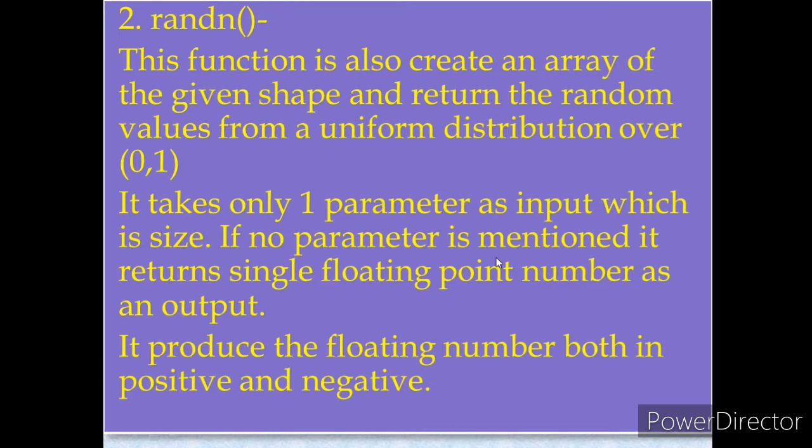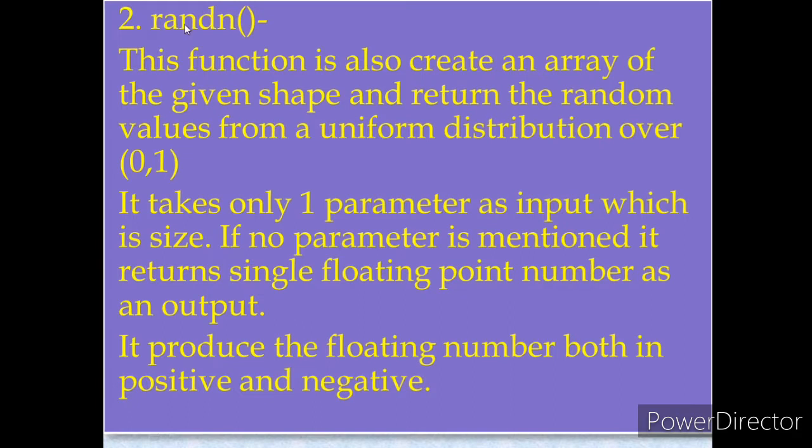And if no parameter is mentioned, that is, if you have not written anything inside the brackets of rand_n, then it returns a single floating point number as an output. That means if you do not specify anything in the brackets when you use this function, it will return a single floating point number.